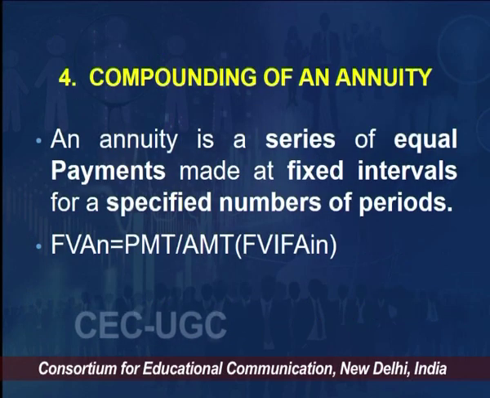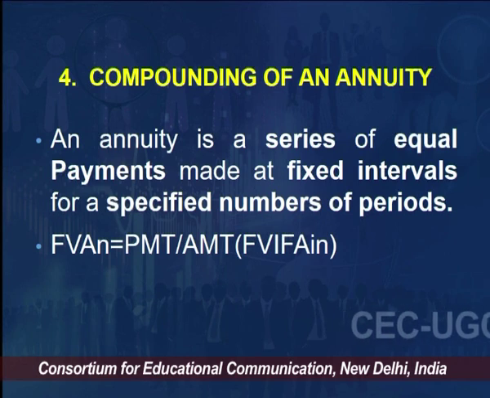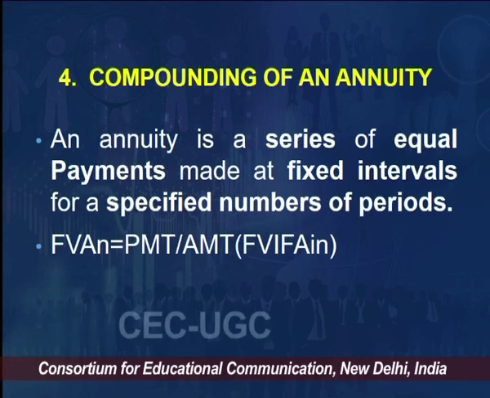So, we will move on and talk about the fourth situation, when we talk about compounding of an annuity. Let me first explain, before we go to any example, what an annuity is. The term annuity is very commonly used, we all know the situation. An annuity is basically a series of equal payments, which we make at a fixed interval for a specified number of periods.